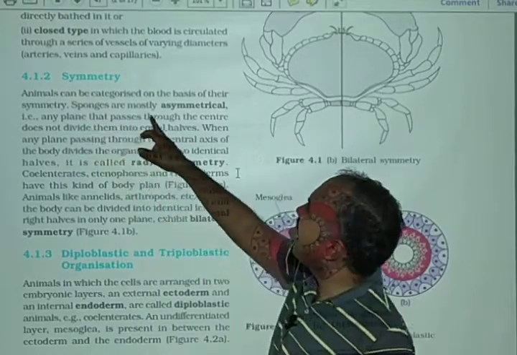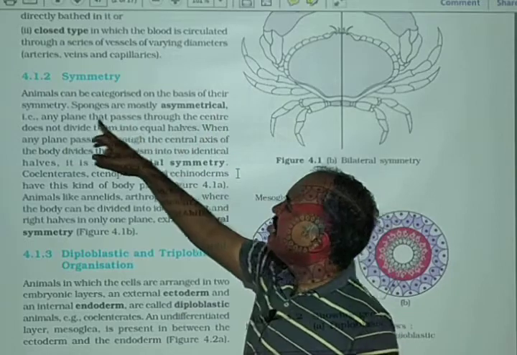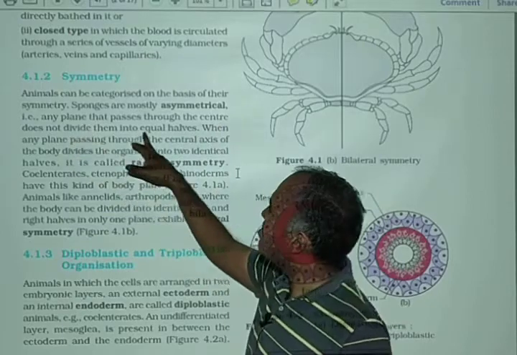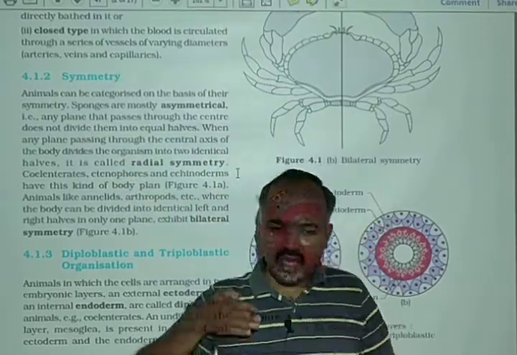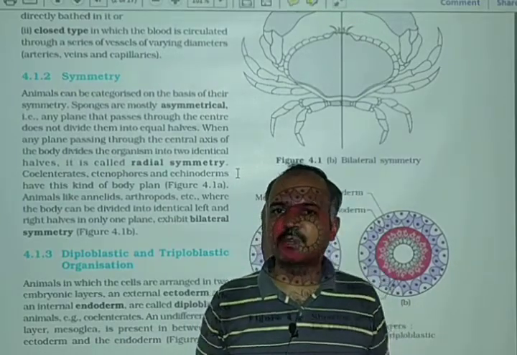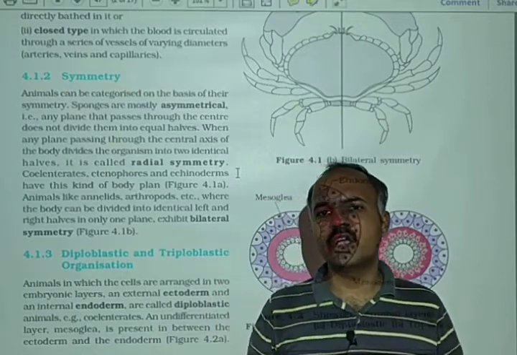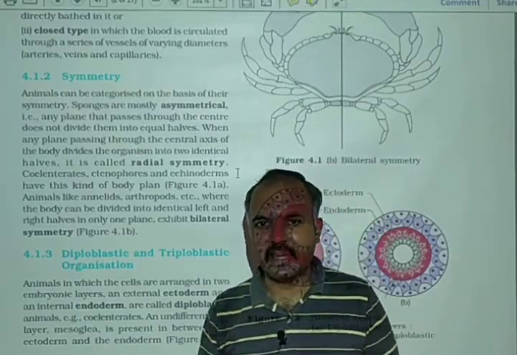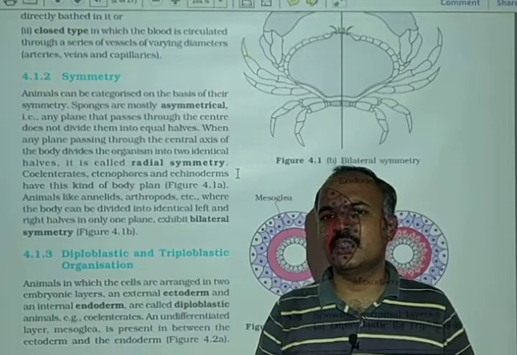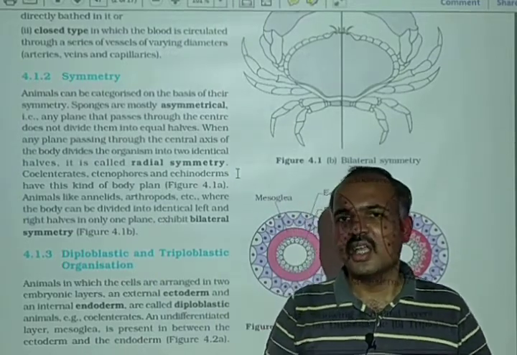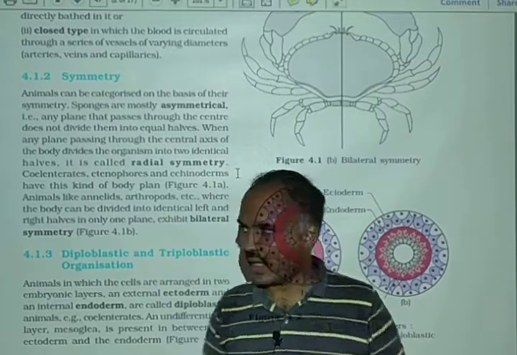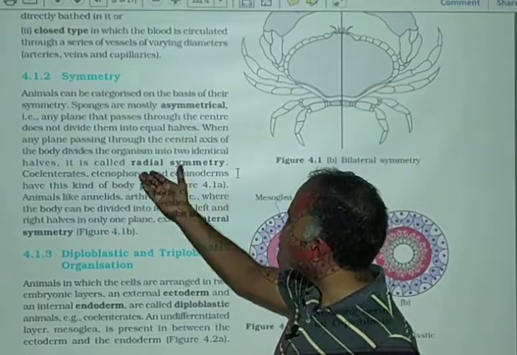Sponges are mostly asymmetrical, meaning that no plane passing through the center divides them into 2 equal halves. When we try to pass a plane through the center of a sponge, we cannot divide it into 2 equal parts, and so we call sponges asymmetrical animals. Now let's talk about radially symmetrical animals.